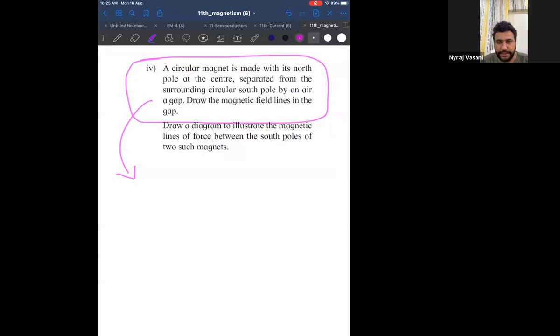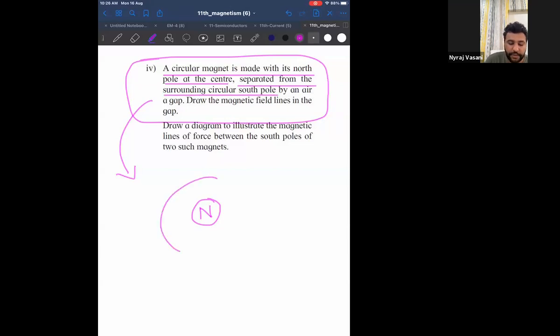Now listen, let me start. Tell me if you can understand this. They are saying a circular magnet is made with its north pole at the center. That means there is a north pole at the center and it is a circular magnet. Therefore, I have taken a circle. Separated from the surrounding circular south pole.